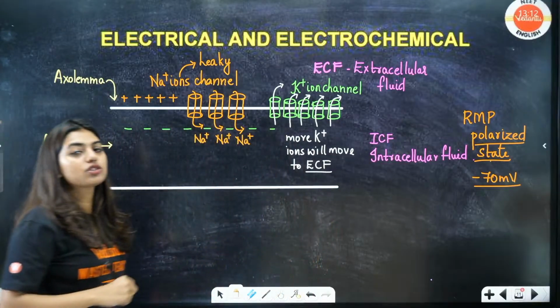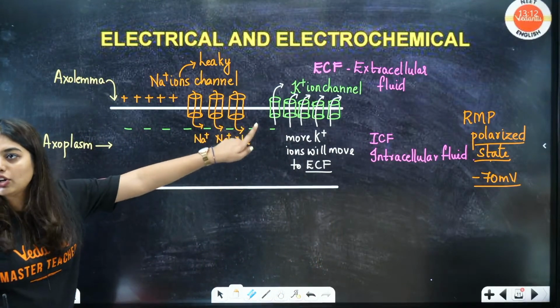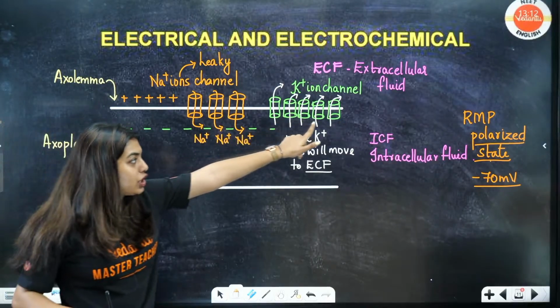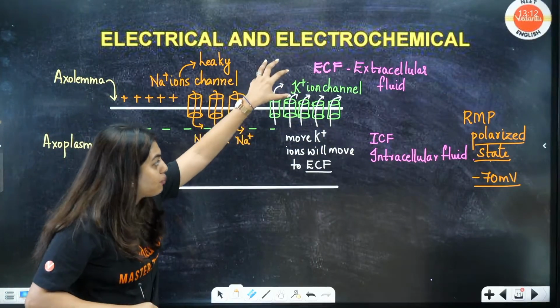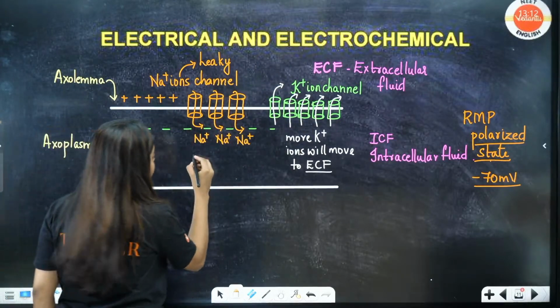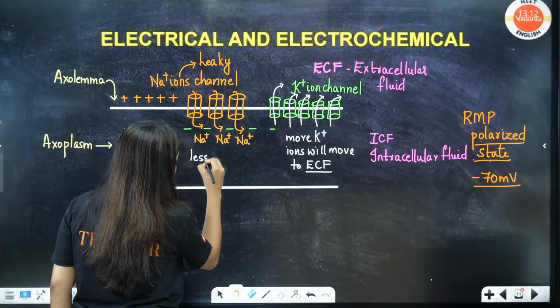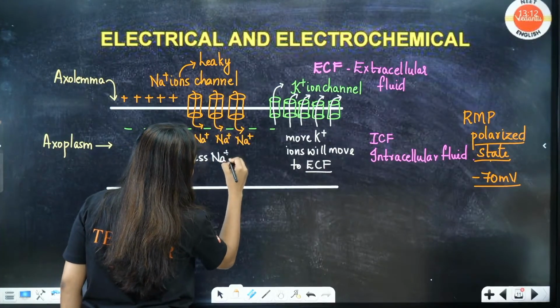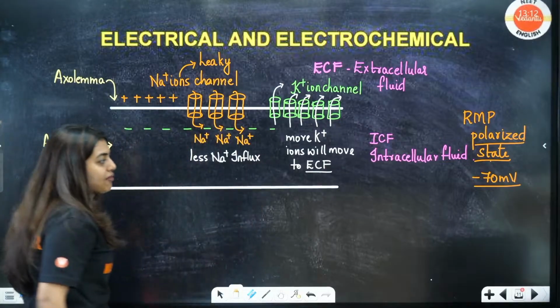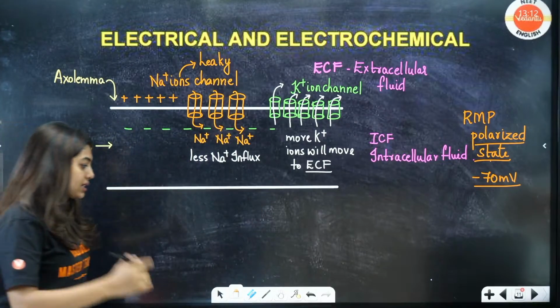I did not draw this by mistake; I actually drew more. They have more potassium channels, so more potassium will go outside, but less sodium influx will happen into the ICF. Is this clear to all of you?